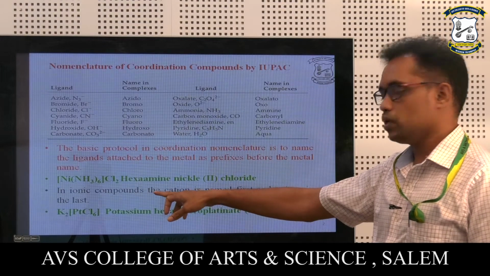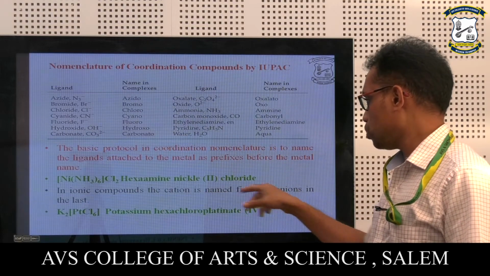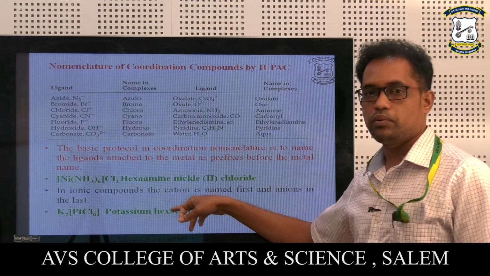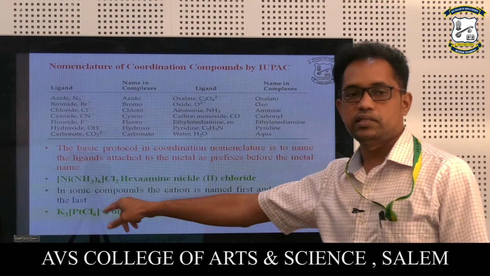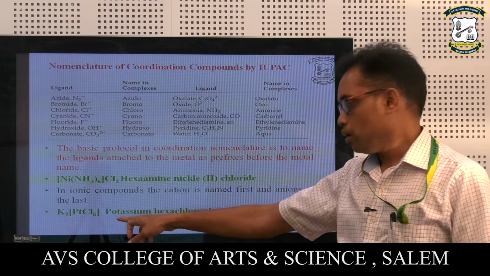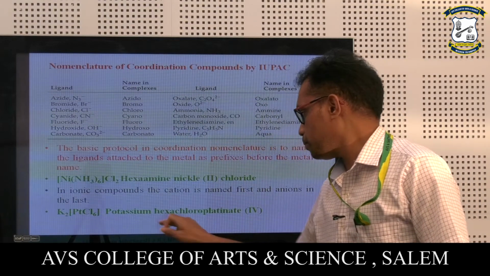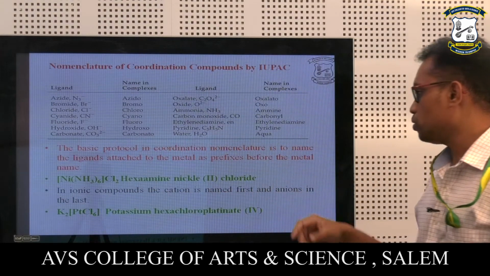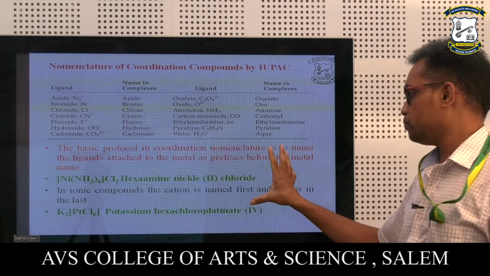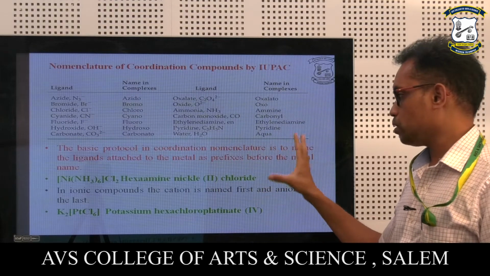And also in the case of ionic compounds, how can it be named? The cation is named first, followed by the anion. This is a common example. Platinum complexes they have given. This is K2PtCl6. How can we name this one? Potassium. First we have to name the cation. So potassium hexachloroplatinate(IV), hexachloroplatinate with the oxidation state 4. So this is the common naming in the IUPAC nomenclature, the standard procedure given for the complexes as well as